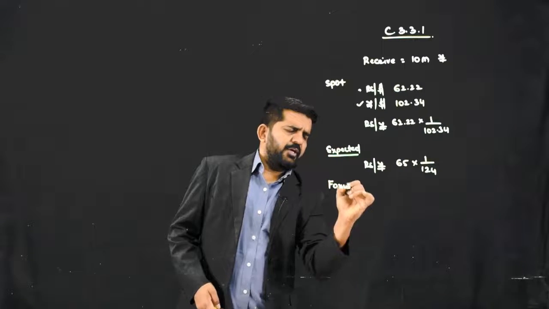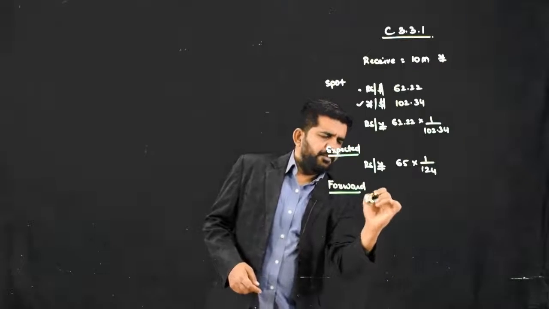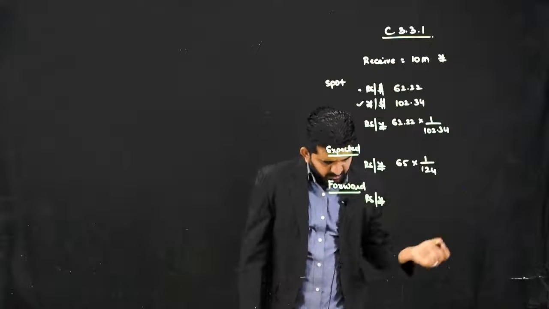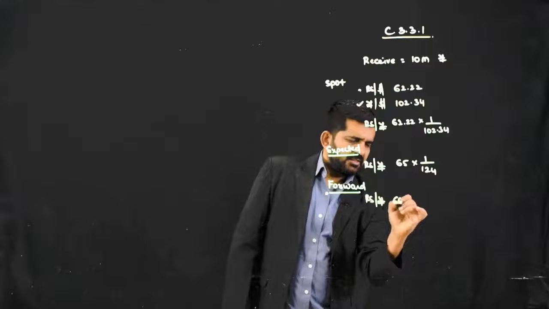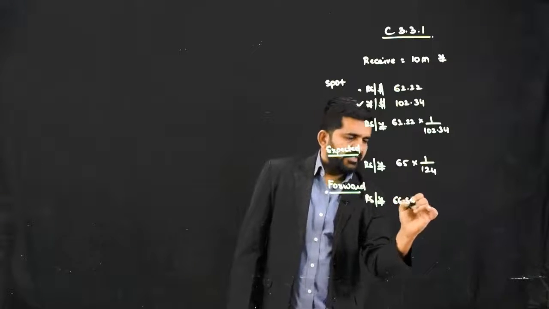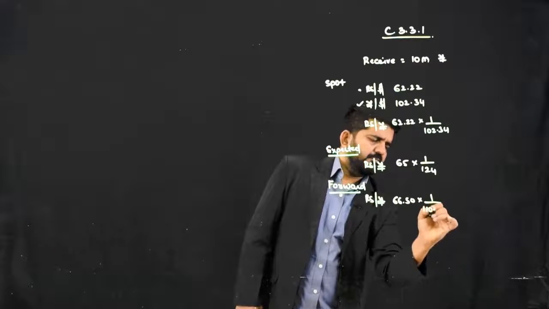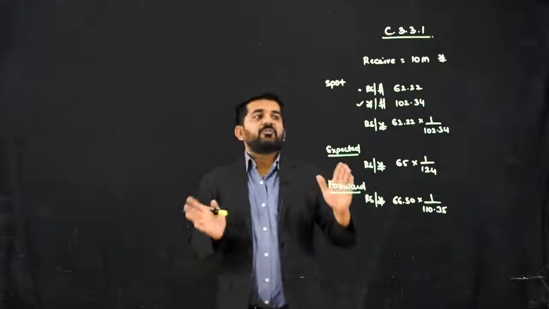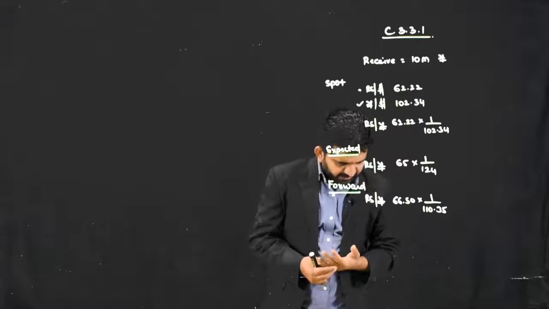Let me also find the forward rate, rupees per yen for August 2014, when it is receivable. It is 66.50 multiplied by 1 divided by 110.35. These are all three rates, converted into rupees per yen, because I am dealing in yen with rupees.